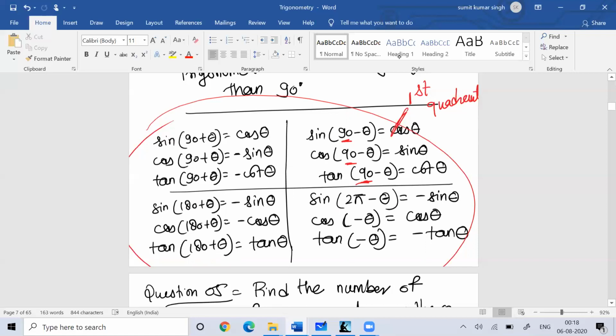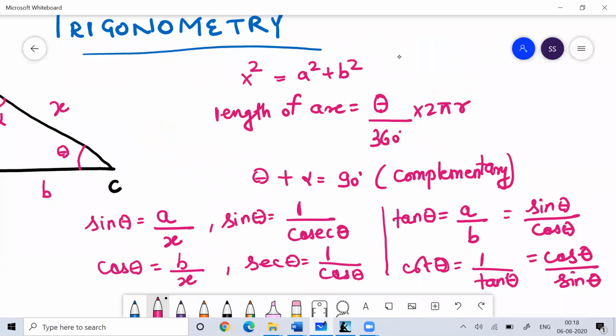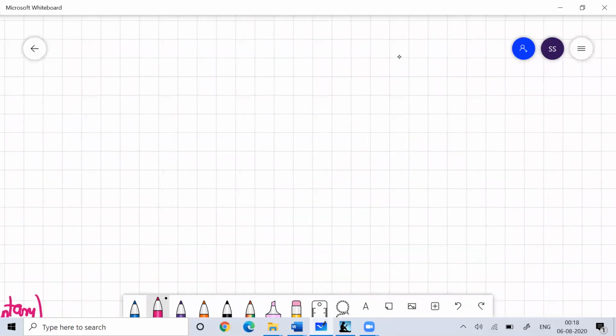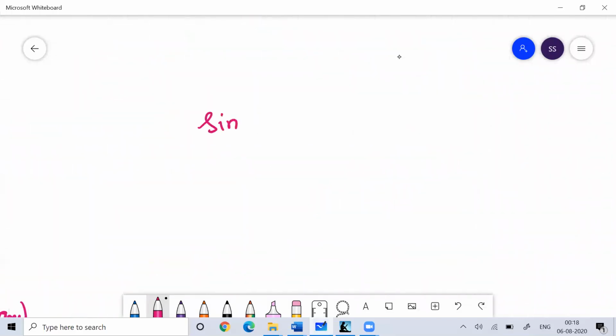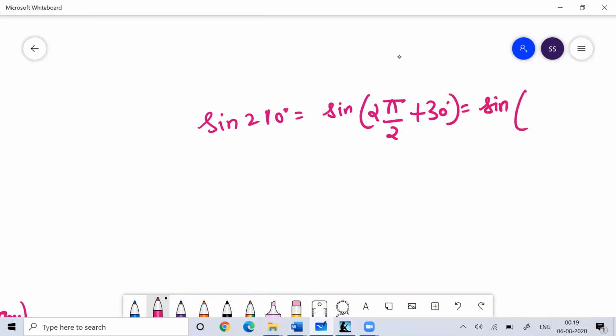Like if I ask what is sine 210 degree, I can write this as sine of 2 pi by 2, meaning 180 degree, plus 30 degree, or I can write this as sine of 3 pi by 2, meaning 270 minus 60 degree.